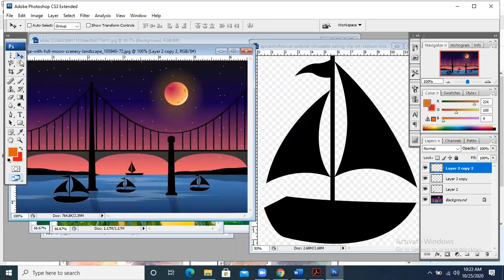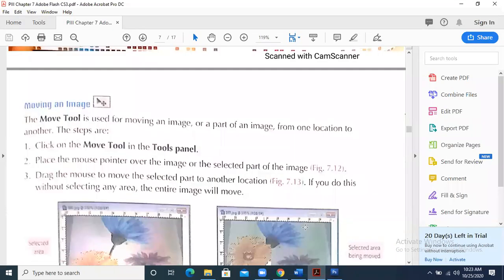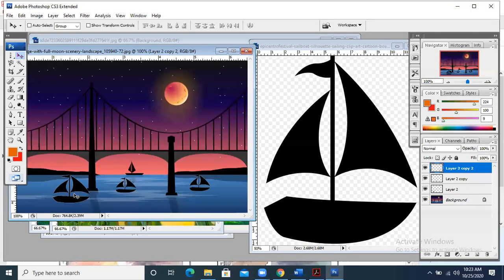Now these are some different boats that we have drawn in this image. I have explained a number of important things over here. Keep in mind, you need to go through the video. Let's suppose I want to select this boat, but it is not being selected. My cursor is there, but the other boat is moving. Why? Because right now layer 2 copy 2 is selected.